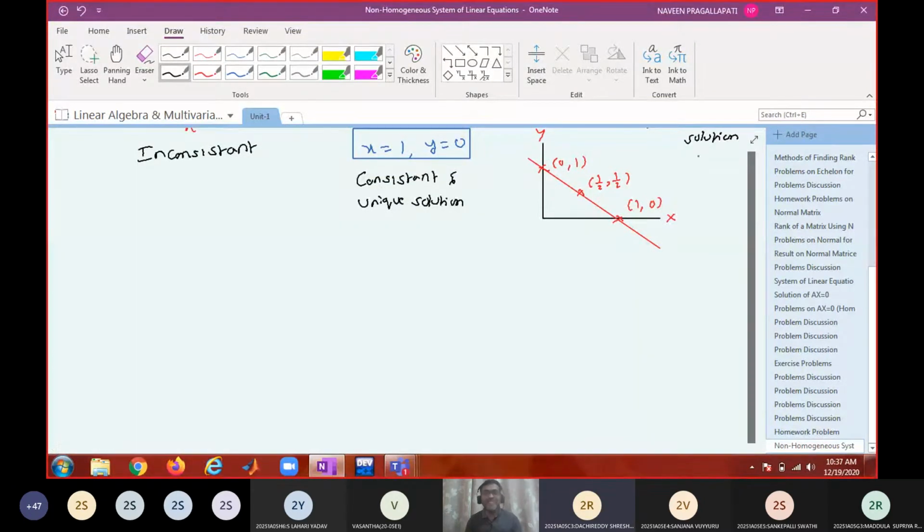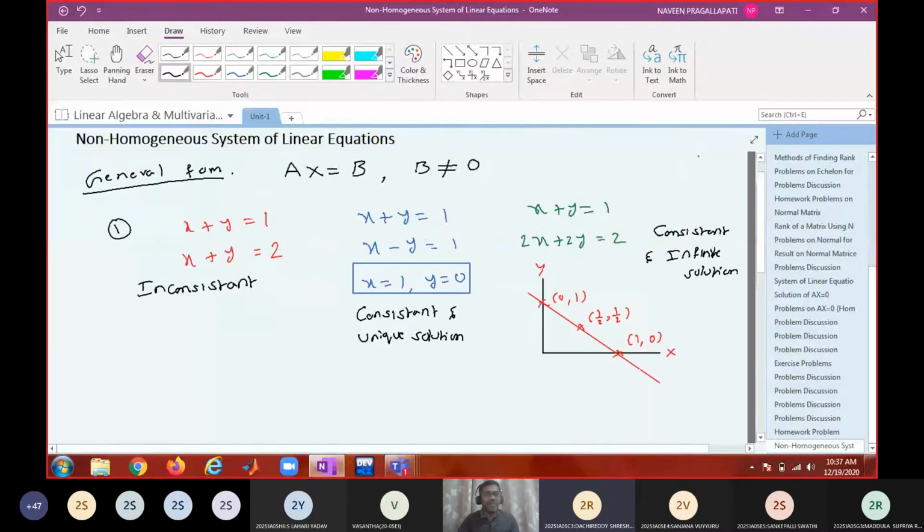What do you mean by AB? Augmented matrix, sir, coefficients and also the constants. What is the meaning of augmentation? Joining. So matrix A, the coefficient matrix, is there, and matrix B, the constants, is there. Join these two matrices, and the resultant matrix is said to be an augmented matrix.